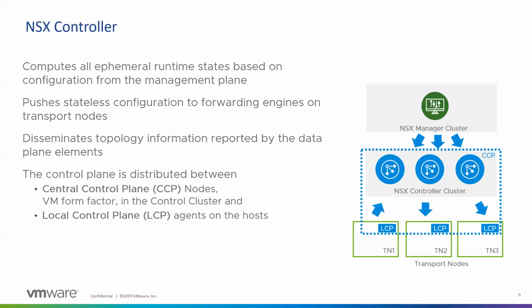You can say the control plane is divided into two parts. One we call CCP, the central control plane. These are basically the 3 nodes that I'm talking about, in VM form factor for scalability and availability. And then there is a local control plane, which is running on every transport node, whether it is ESX, KVM, or an edge node, which receives configuration from the control cluster and also sends information back to the control cluster.